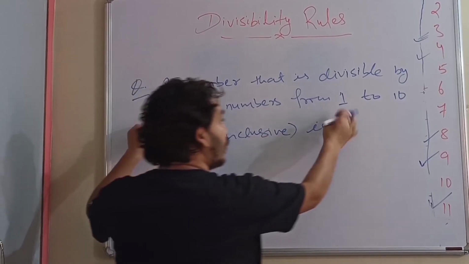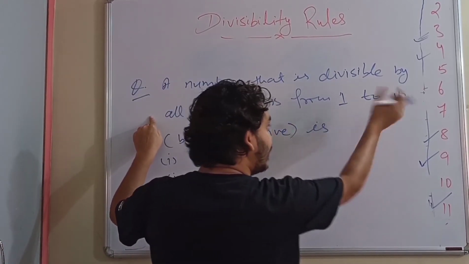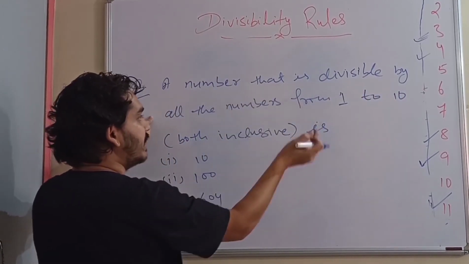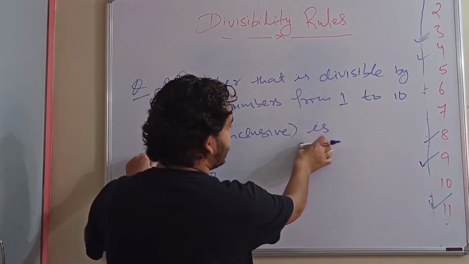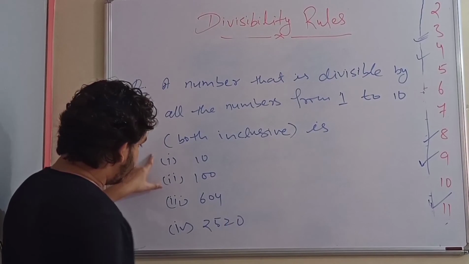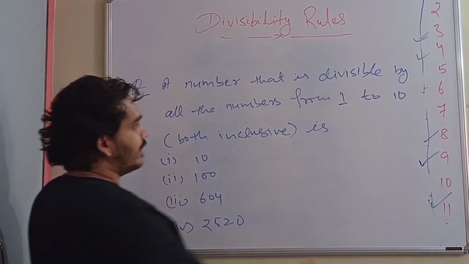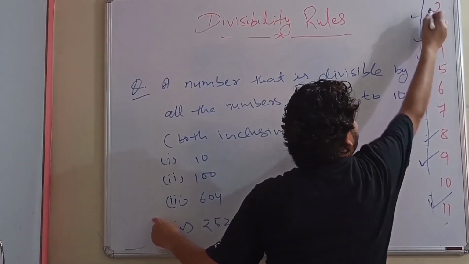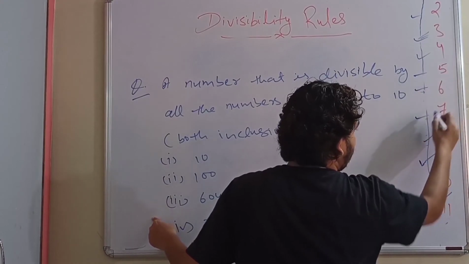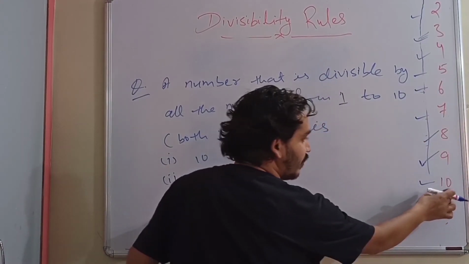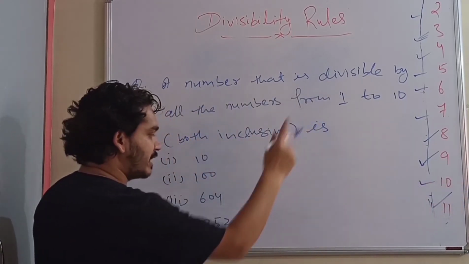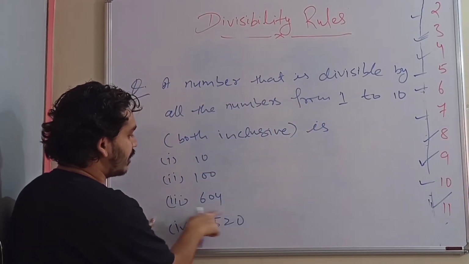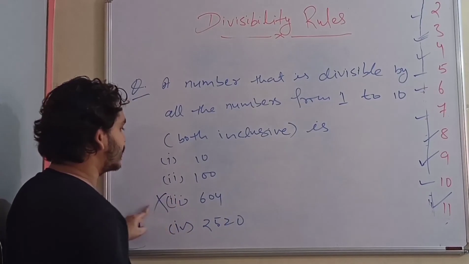So the question is a number that is divisible by all the numbers from 1 to 10, both inclusive, nothing but 1 also and 10 also, not just in between, from 1 to 10 including 1 and including 10. If you see the options, and divisibility rules of all the numbers we know. Very first, for a number to be divisible by 10, the unit digit must be 0. So this is not divisible by 10. This third option is gone.